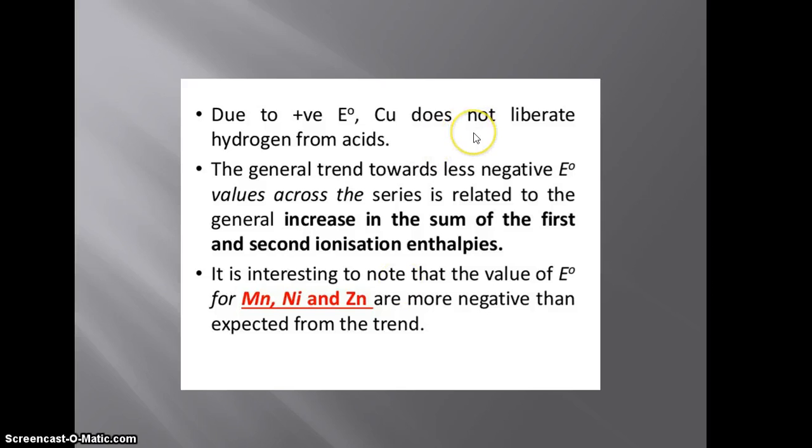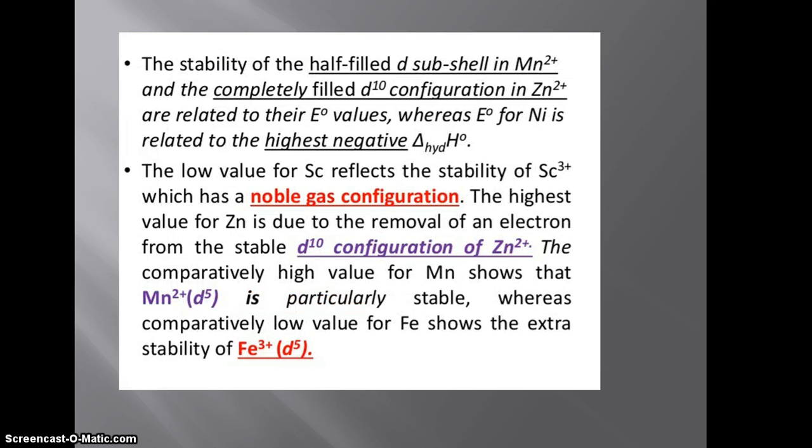Next one is copper. Copper does not liberate hydrogen from acids due to its positive electrode potential and also the increase in the sum of the first and second ionization enthalpy. The stability of the half-filled d shell in Mn2+ and the completely filled d10 electronic configuration in Zn2+ are related with the E0 value.